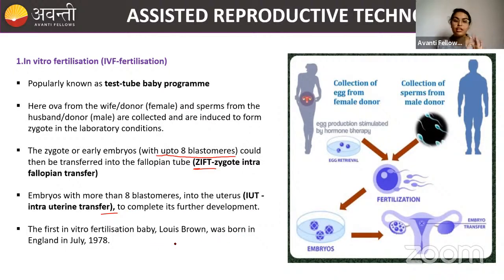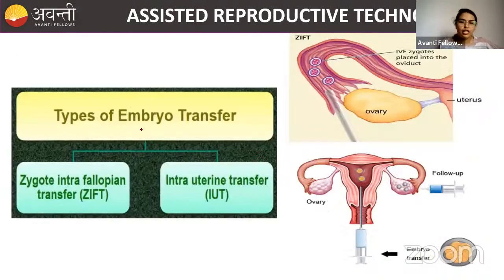Okay, and the first in vitro fertilization baby was Louis Brown. He is living in England, or might not be living, we don't know. He must have grown up by now, I don't know. Okay, so types of embryo transfer, I told you, ZIFT and IUT. Please remember, ZIFT means transfer of an embryo with very few blastomeres to the fallopian tube. Look, child, transfer into the fallopian tube is ZIFT. Here what we are going to do is transfer the embryo into the uterus.